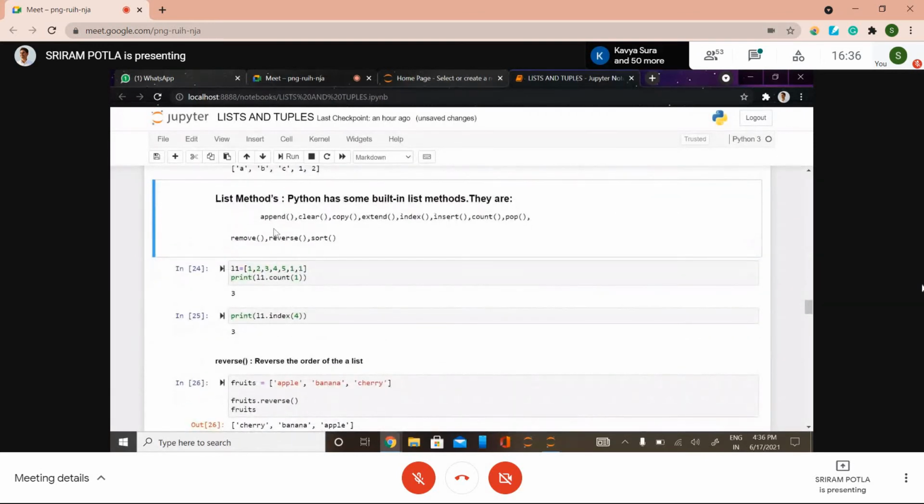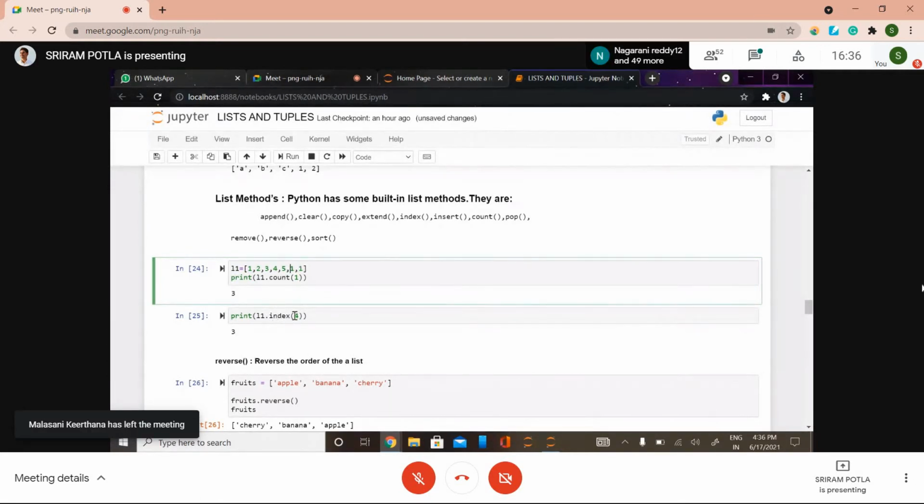So some of the list methods we have inbuilt, right? Like append, we have seen clear, copy, extend, and all these things. So we are left with count and index. Count is nothing but it will count how many times a value has been repeated in that list. You need to pass an argument, like which element you want to count. I have given 1 here. So 1 is repeated thrice here. Here we have 1, this is another 1, this is another 1. So the count is 3.